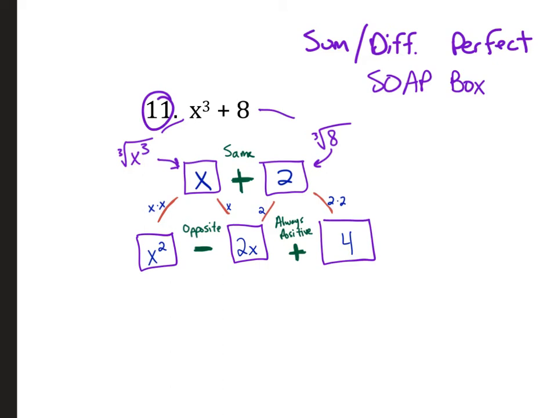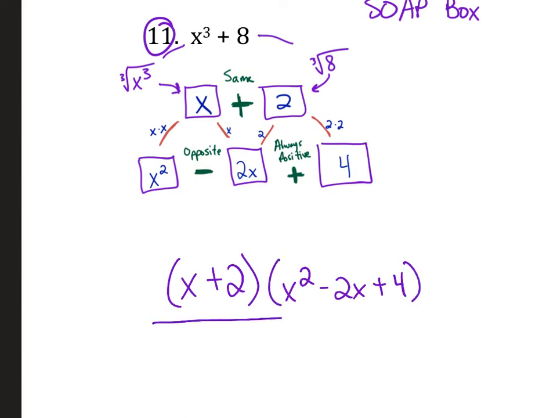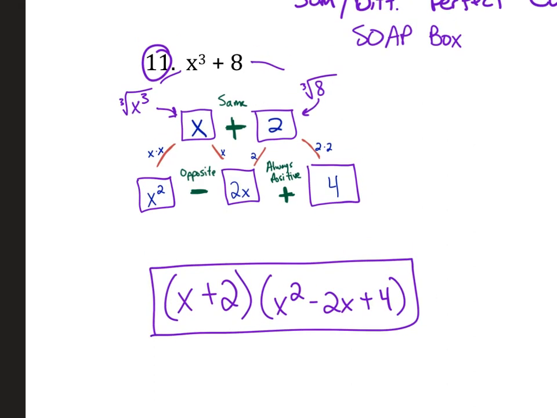Okay? And this all may seem very arbitrary, but this actually gives you your 2 factors. One of the factors of this expression is the top row, x plus 2. And the other factor of this expression is the bottom row, x squared minus 2x plus 4. So that's the soapbox method.